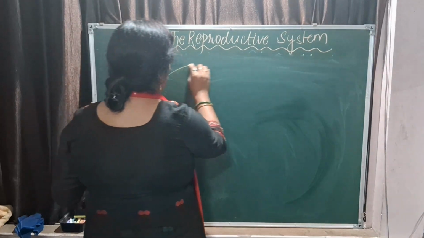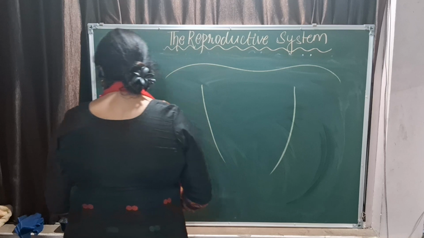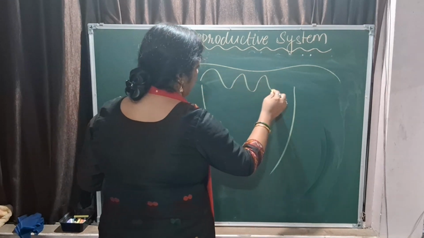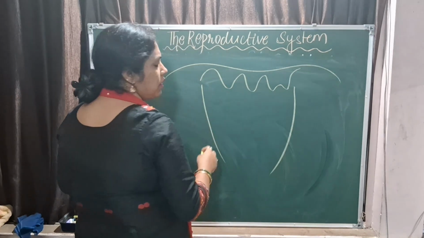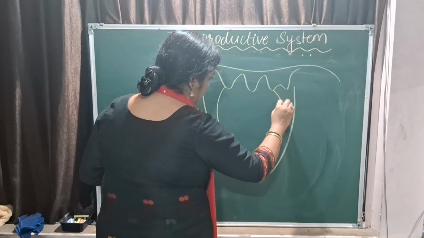Okay. So now as you know, this is the uterus. I am not going into the detail of the uterus. So you have a finger-like projection that starts from the uterine wall. Then you have a layer.